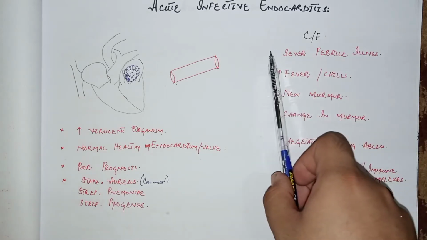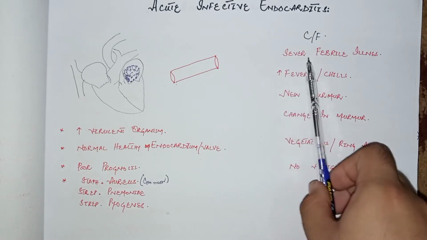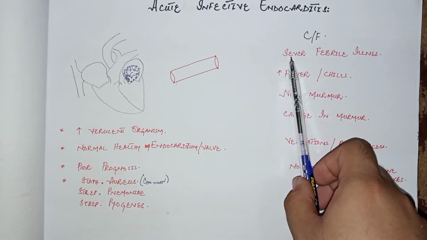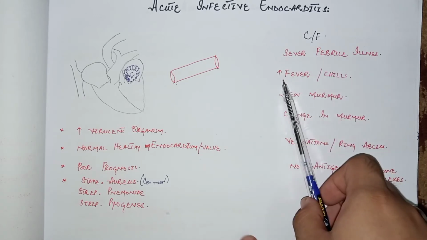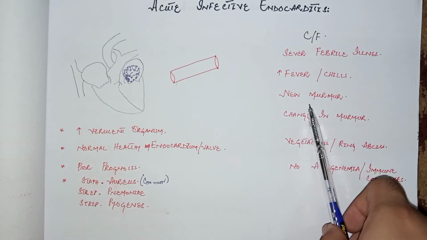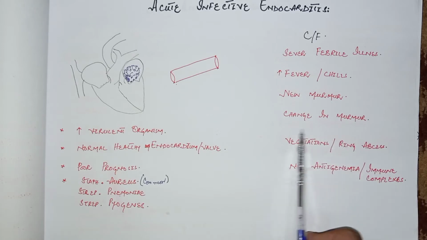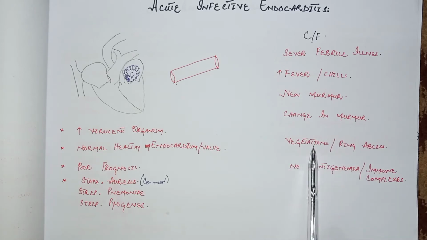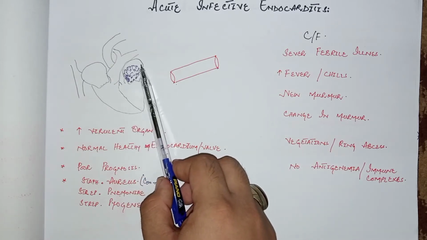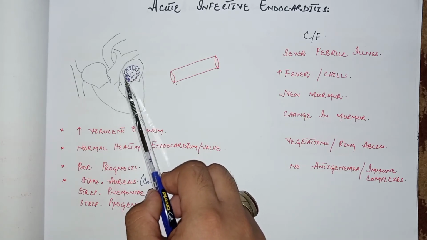Now come to the clinical features of the acute infective endocarditis. Because of severe bacteremia, the patient may develop severe febrile illness, high grade fever associated with chills, and develops a new murmur, and maybe a change in the previous murmur. And patient develops vegetations. Vegetations are basically the abnormal morphological lesions within the heart. So vegetations form when the highly virulent organism damages the healthy endocardium or the healthy valve.